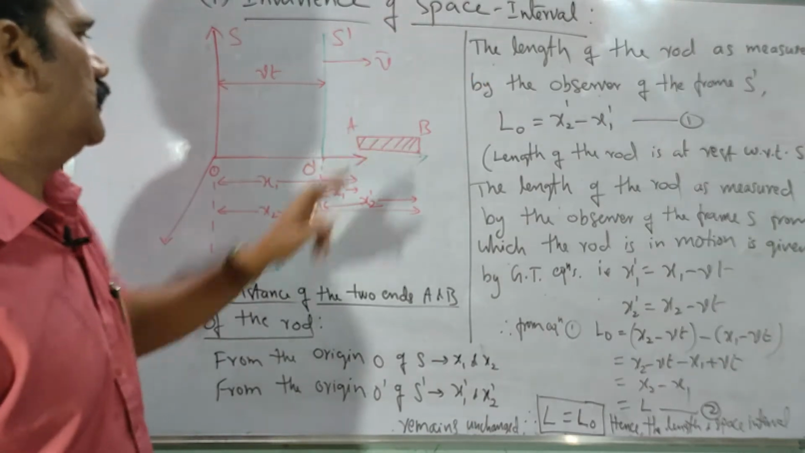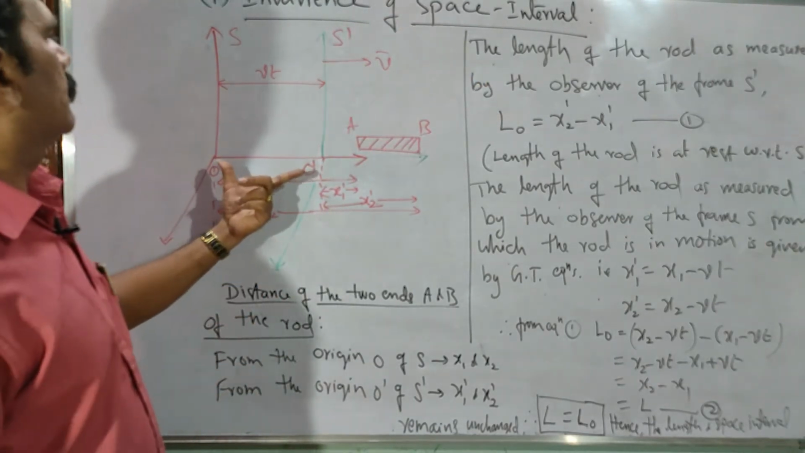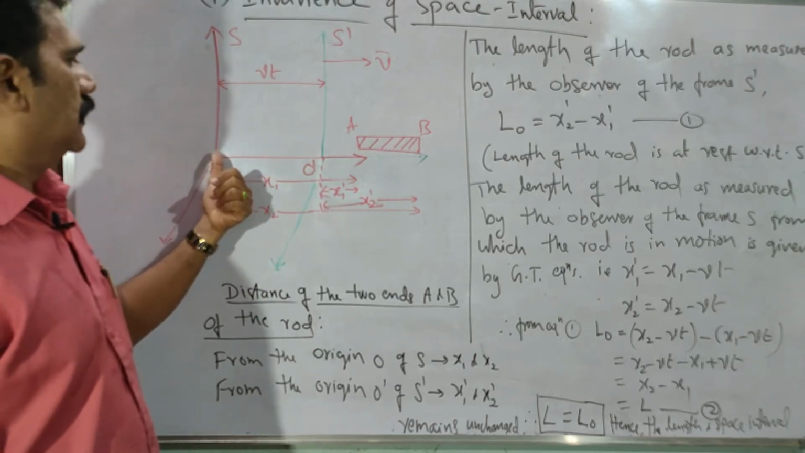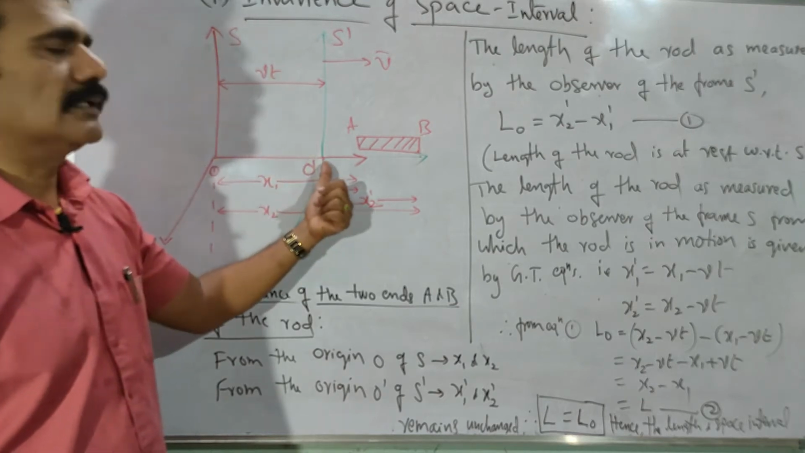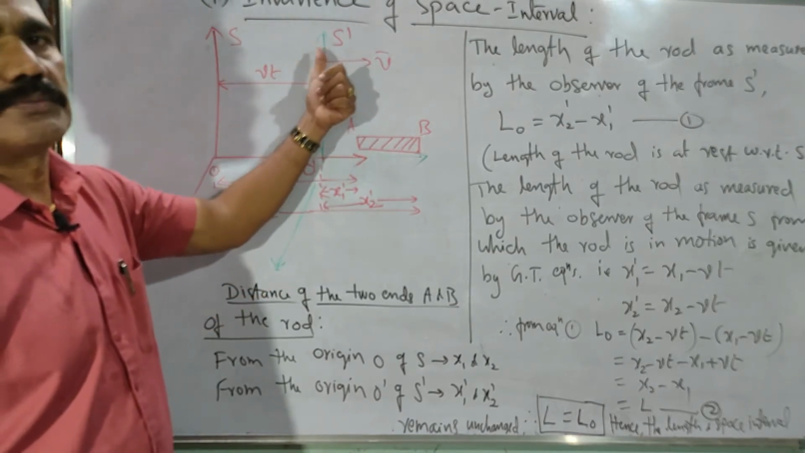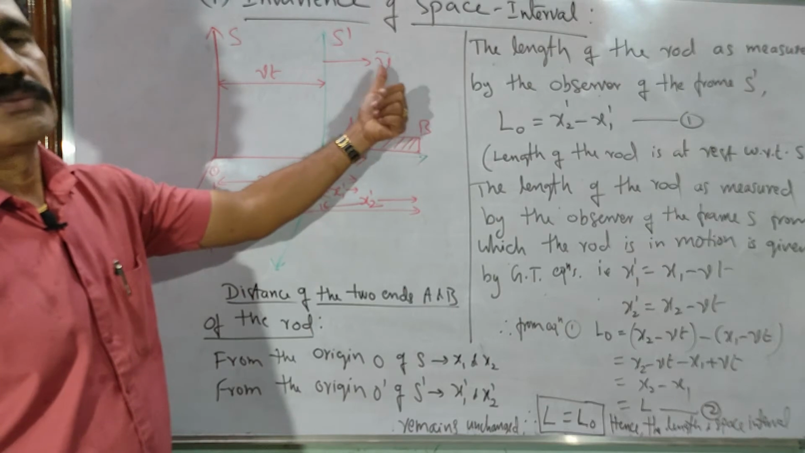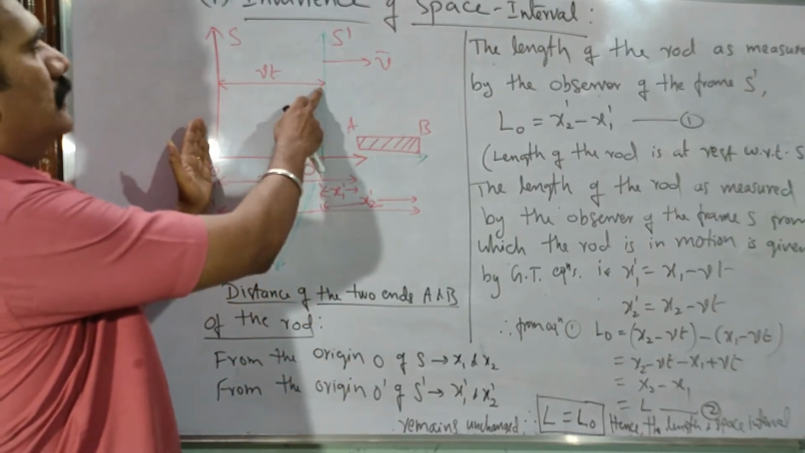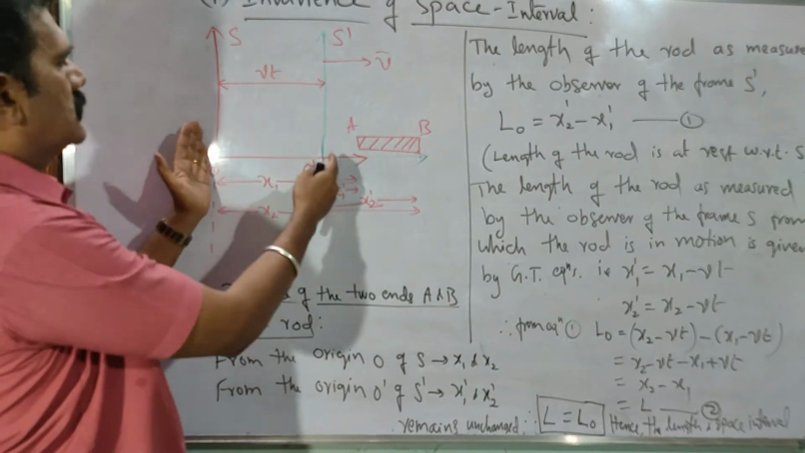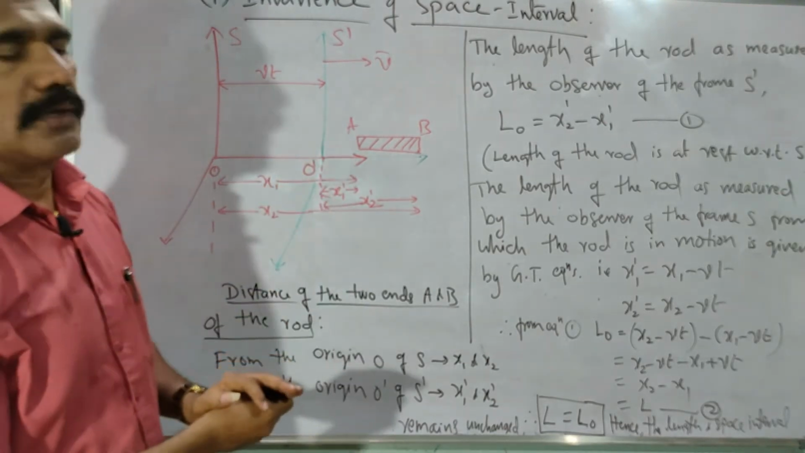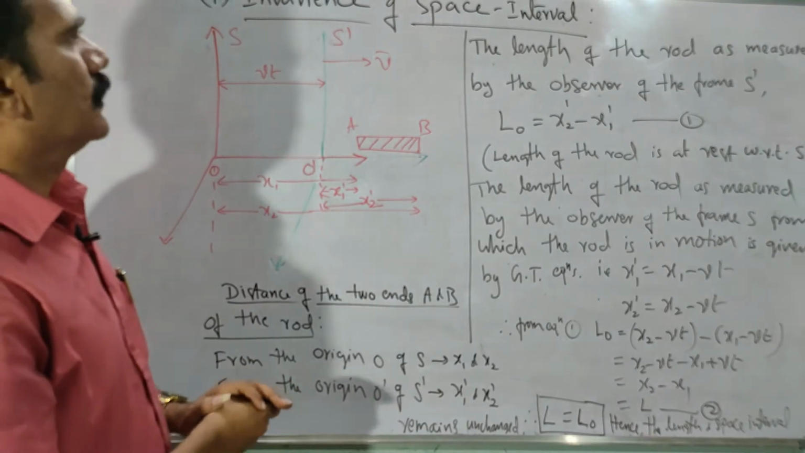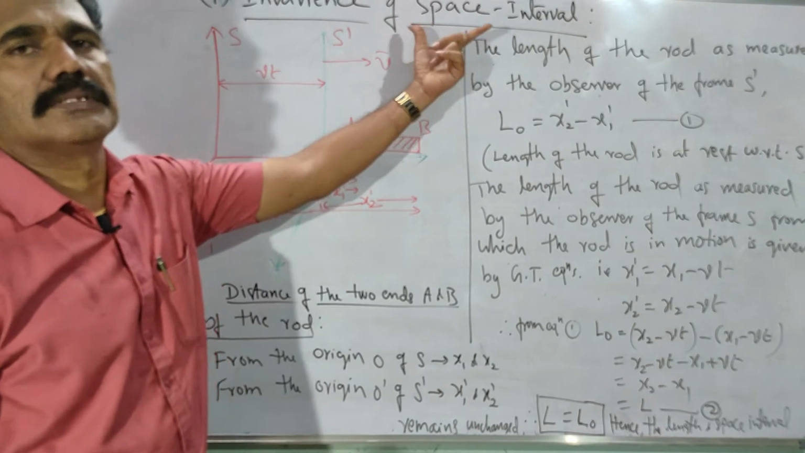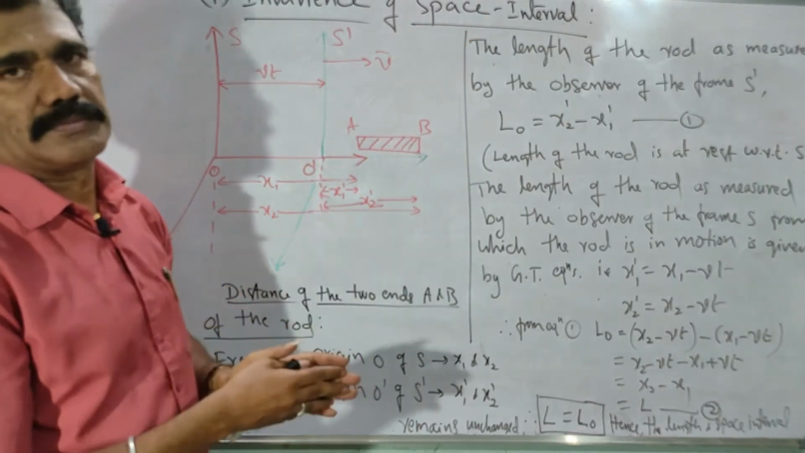Clear? Already we have proved that if the origins O and O dash coincide at the same point at time t equal to 0, then O dash moves through a certain distance as the frame S dash moves with velocity v. So the distance between O and O dash is v into t, the product of velocity and time. Now, to prove the space interval, you have to understand that the space interval is nothing but the distance between two points.